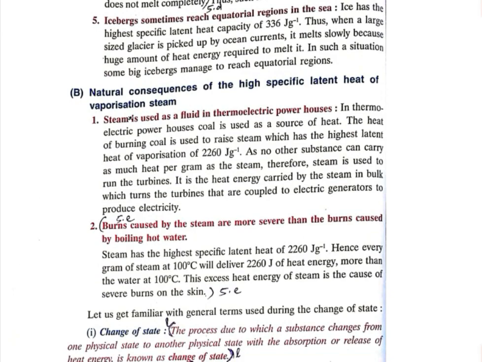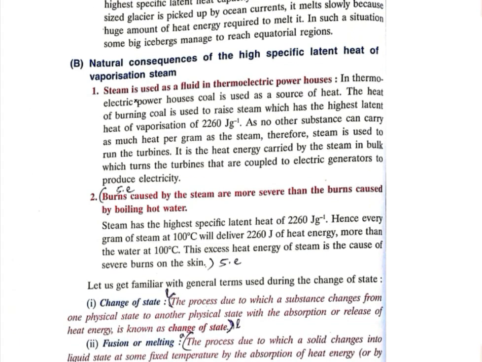Okay, steam: if you boil the water, the vapors, or the steam. So we know that steam is hotter than your fire. So the first natural consequence is that steam is used as a fluid in thermoelectric powerhouses. Okay, steam, where is it used? It is used in thermoelectric powerhouses to generate electricity. Steam is used to generate electricity in thermoelectric powerhouses.